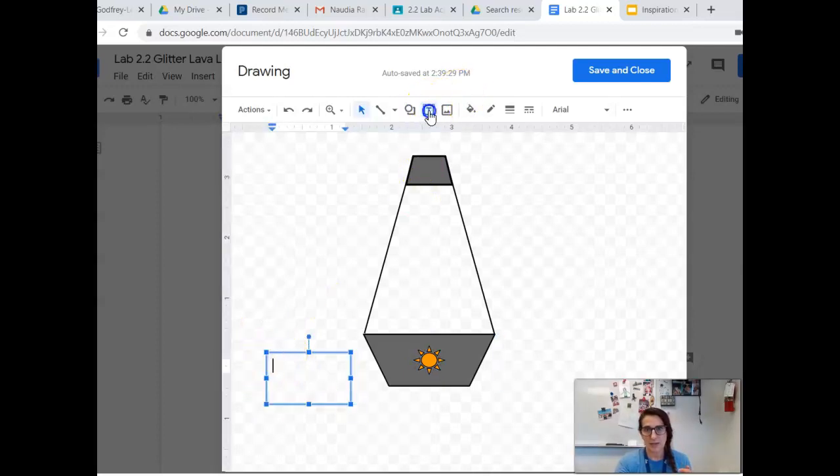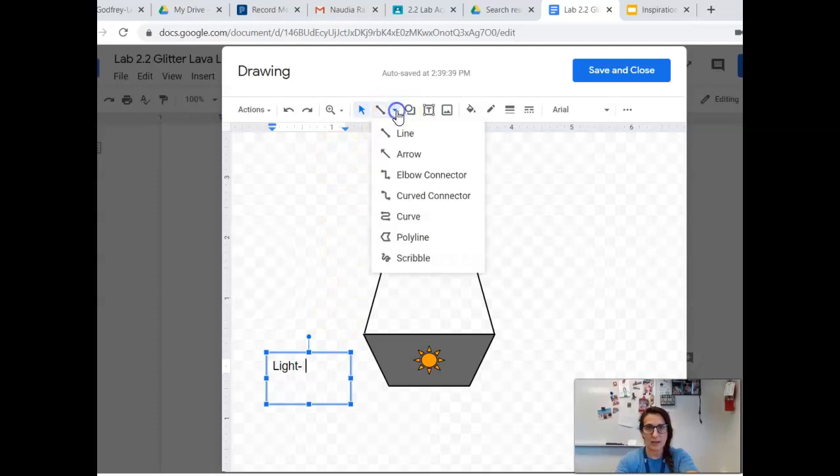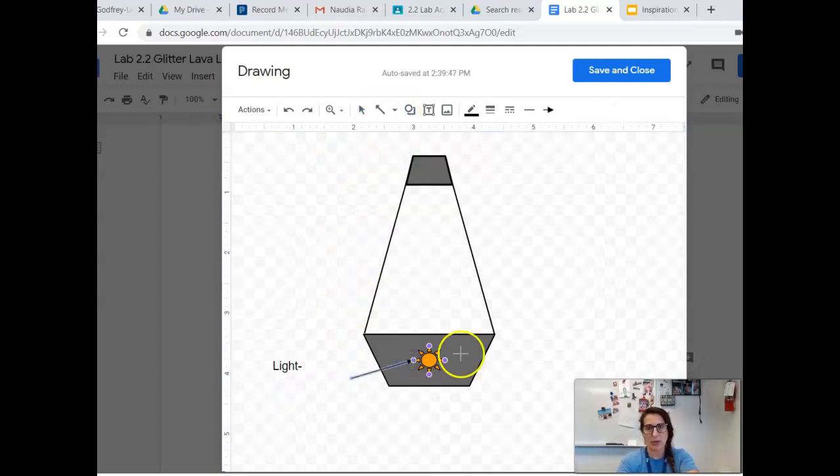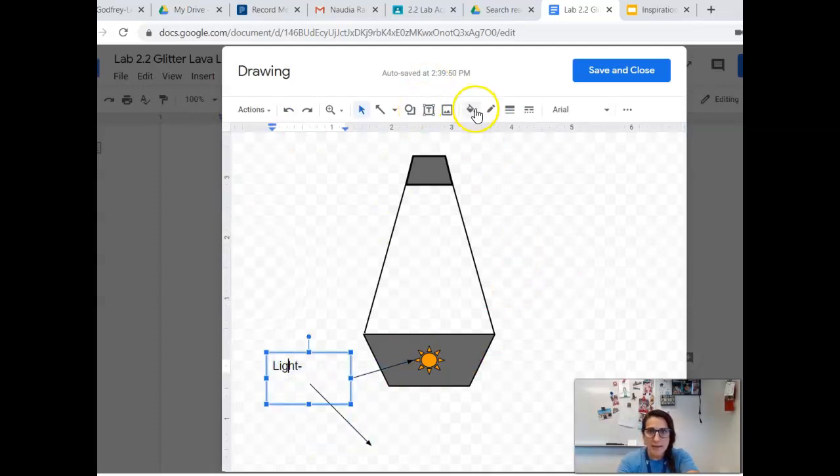So I inserted a text box, right? And then I put it right here, and I'm going to say the light. And then I'll explain why I think the light does what it does. And I can even, if I want, clarify that this is the light. I can put an arrow. And if I want to highlight that, make sure a text box is connected, I can even put a border around it. And then you can draw those patterns.